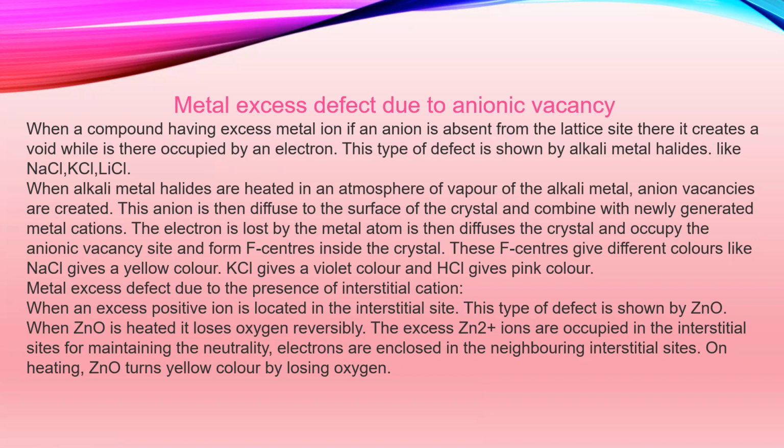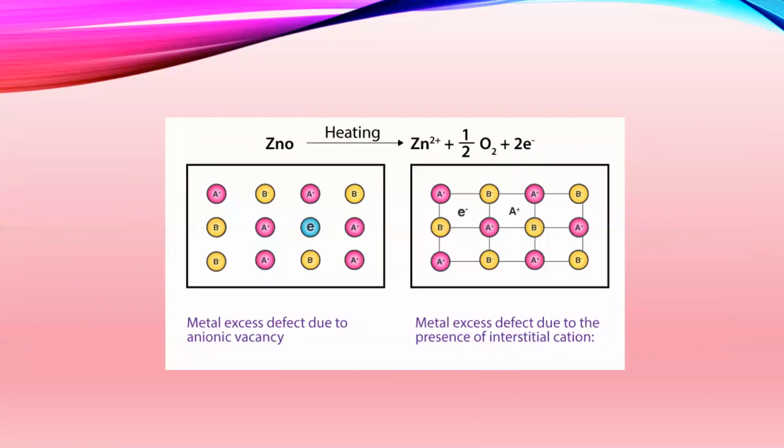And they help us to create F centers. These F centers give different colors, like sodium chloride gives a yellow color, potassium chloride gives a violet color, and lithium chloride gives pink color. Here comes zinc oxide. On heating, it produces zinc ions plus half oxygen gas plus 2 electrons.